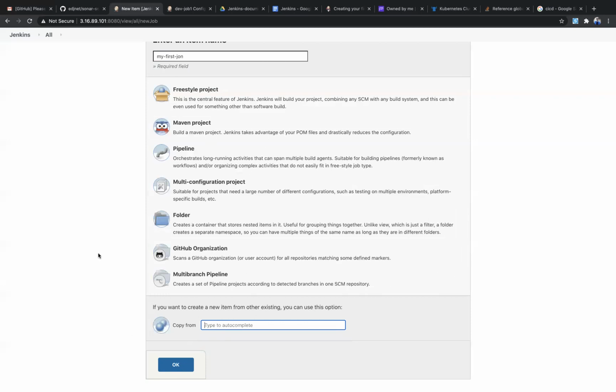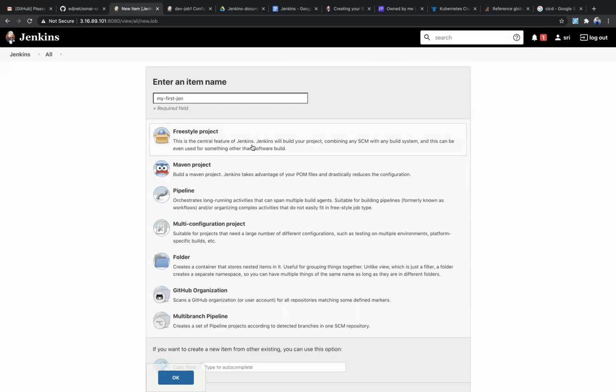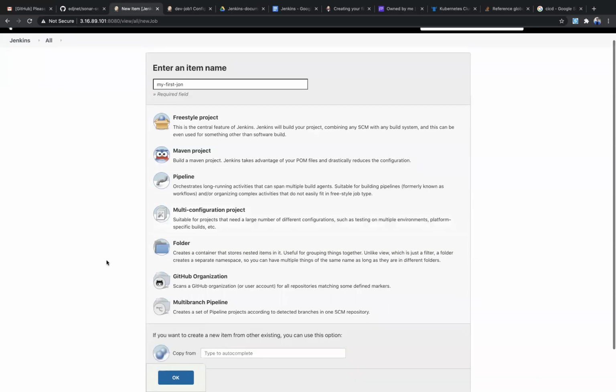And not only this, as I told you, whatever plugins you install on Jenkins, those plugins will add features based on what they provide here. If you are installing a type of job plugin, then that will be added here. So this is a basic dashboard that you will get on first-time installation.